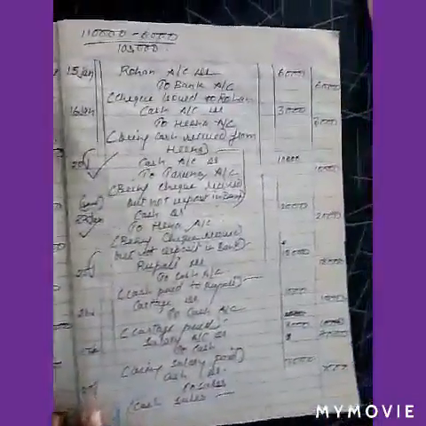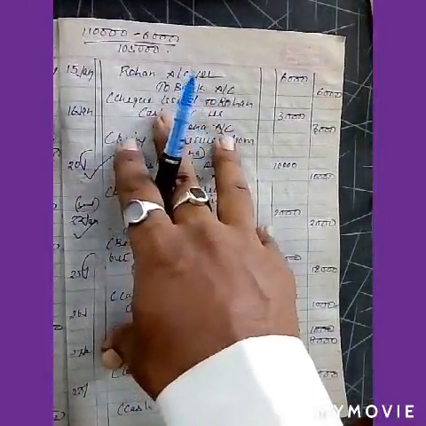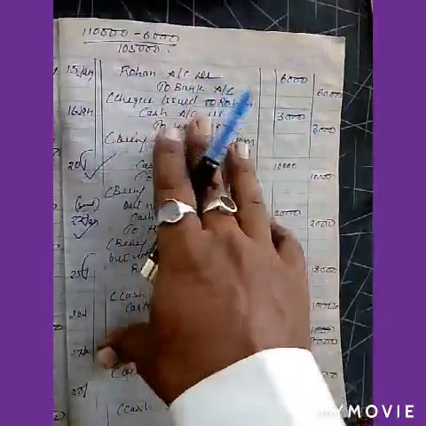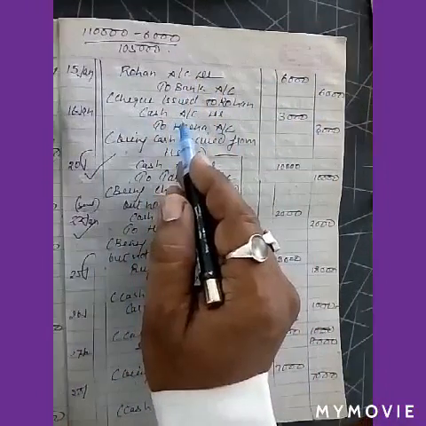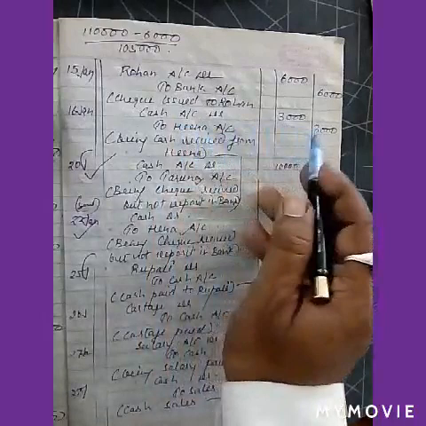Now in the next entry we will see, on the 15th, cheque given to Rohan. So Rohan account debit 6,000 to bank 6,000, cheque issued to Rohan. Then on the 16th, cash received from Hina 3,000: cash account debit 3,000 to Hina 3,000.